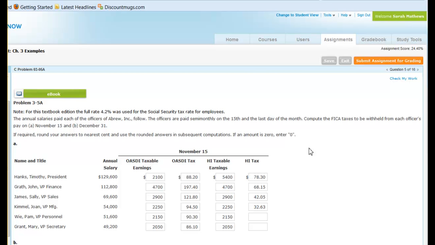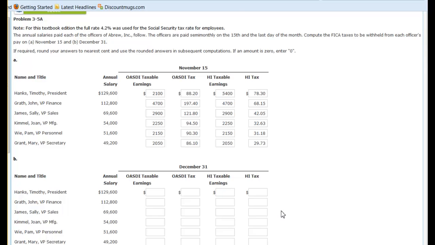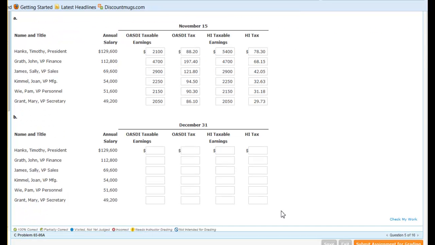Okay, part 2 for 3-58. We're going to finish where we were. We just had a couple more to enter here. And again, we're calculating our high tax based on their taxable wages for each paycheck. And notice times 1.45%. So this one is 31.18. And our last one would be 29.73.